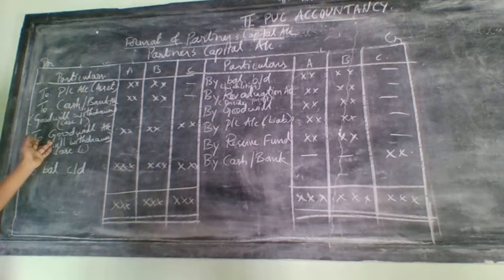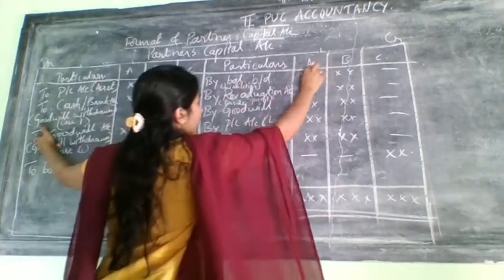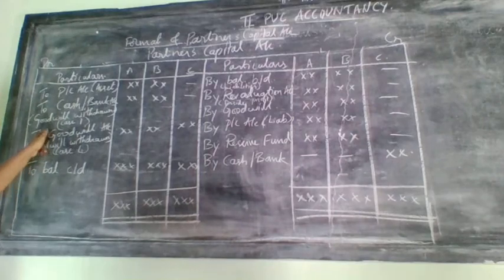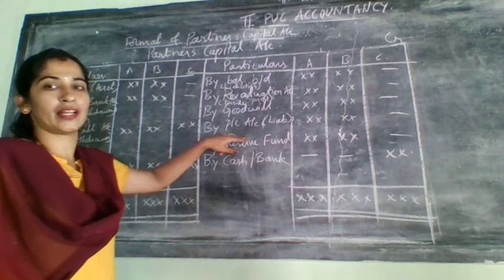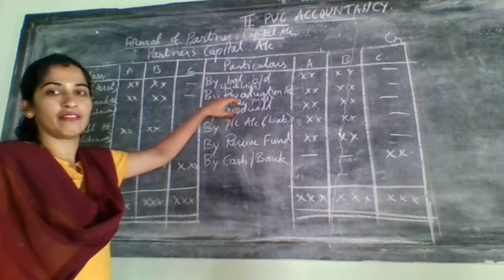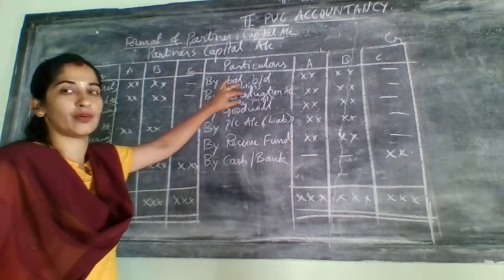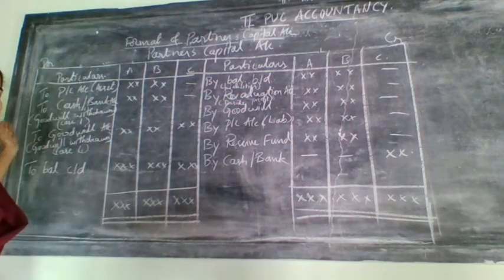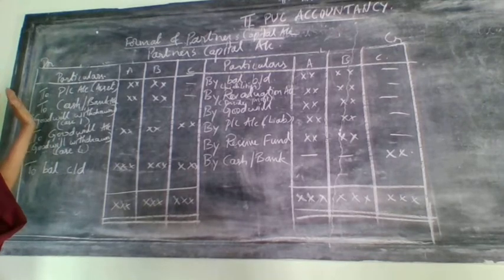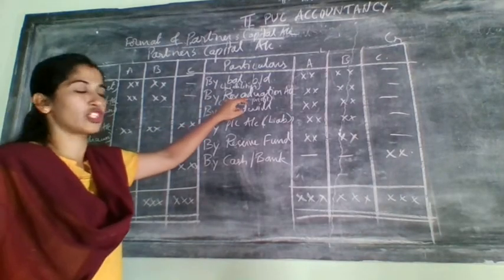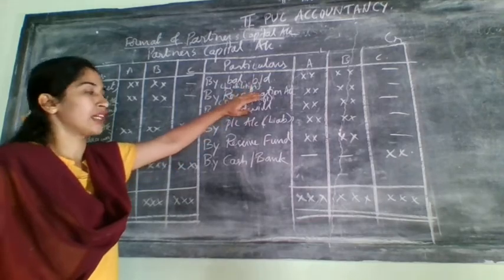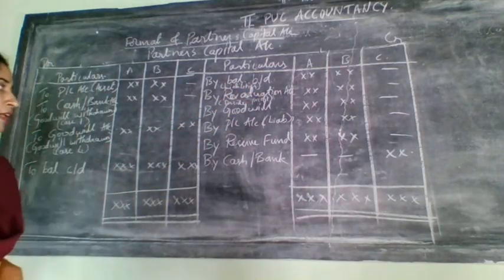There you have written the heading old partners' capital account. Now in this old partners' capital account you are writing it as revaluation account. If the difference amount is on the debit side, that time revaluation account will come on which side? Credit side of the partners' capital account.